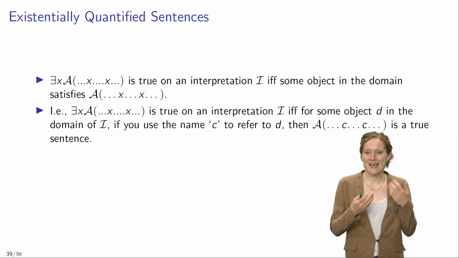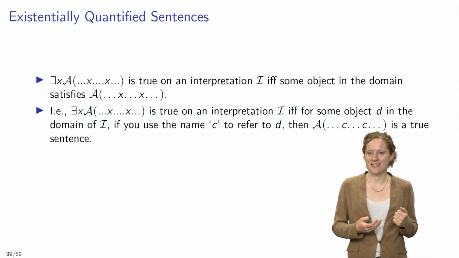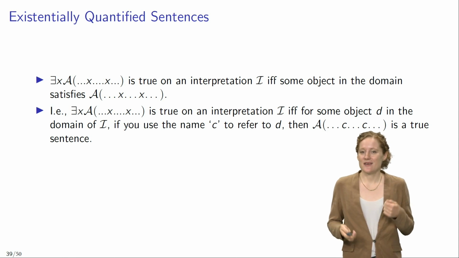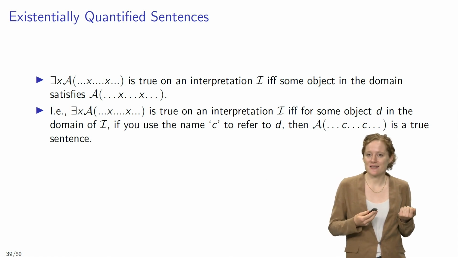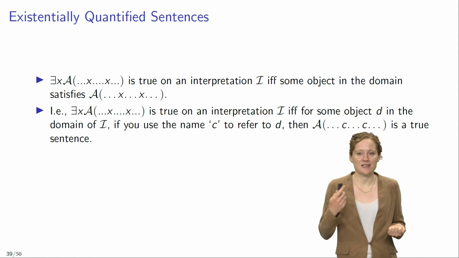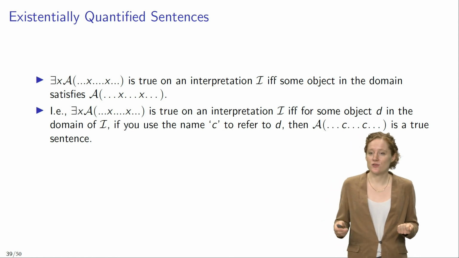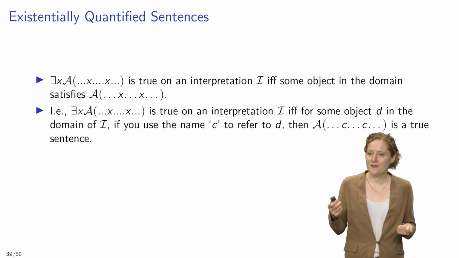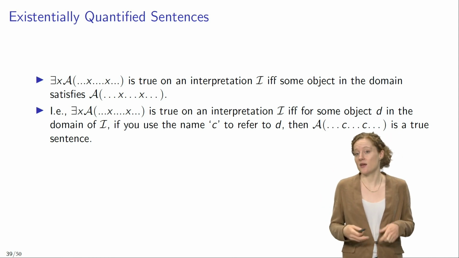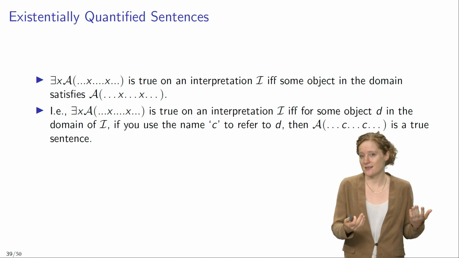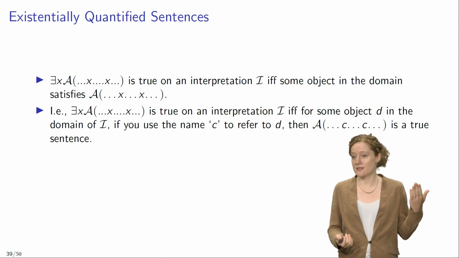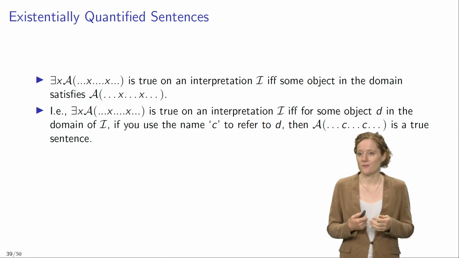Let's start with existentially quantified sentences. So the existentially quantified sentence, there is an x such that Ax, is true on an interpretation I if and only if some object in the domain satisfies the open formula Ax, which you see embedded within the scope of the quantifier.